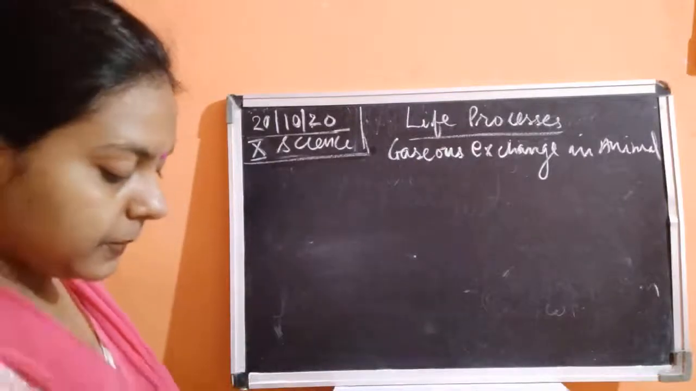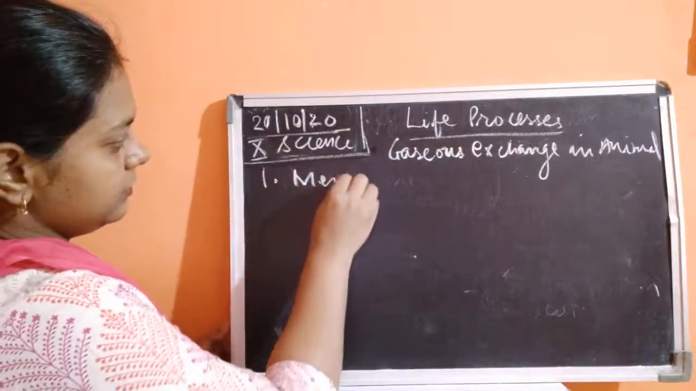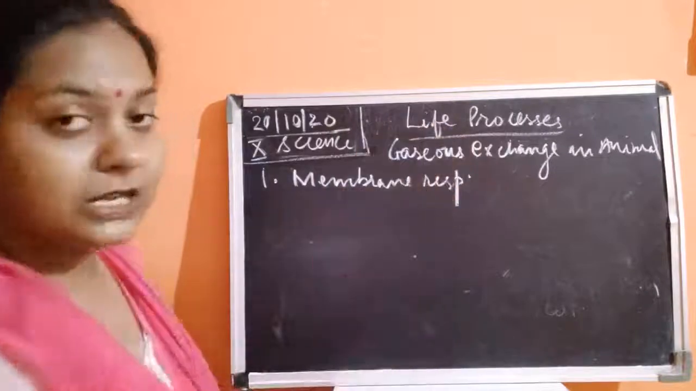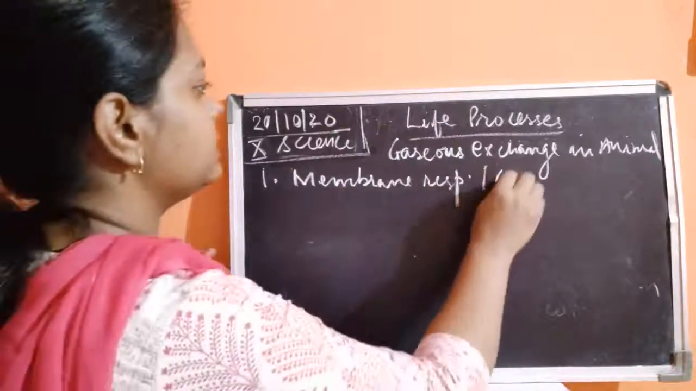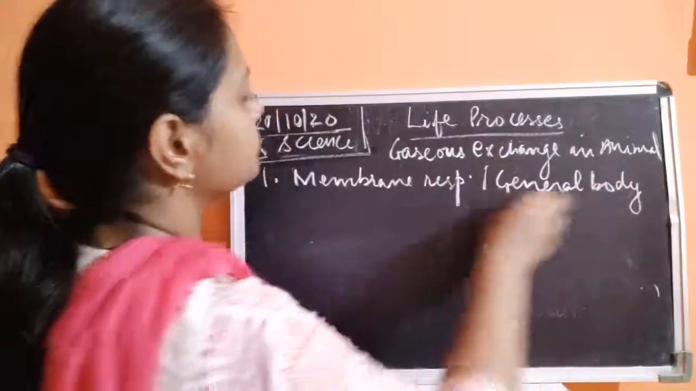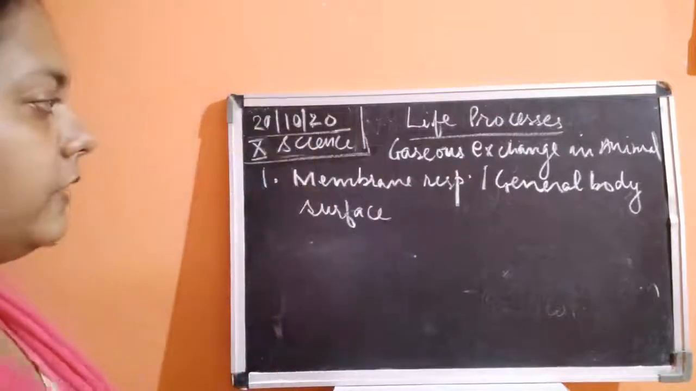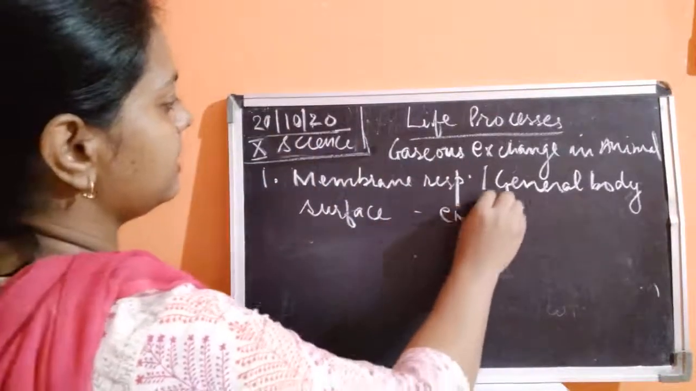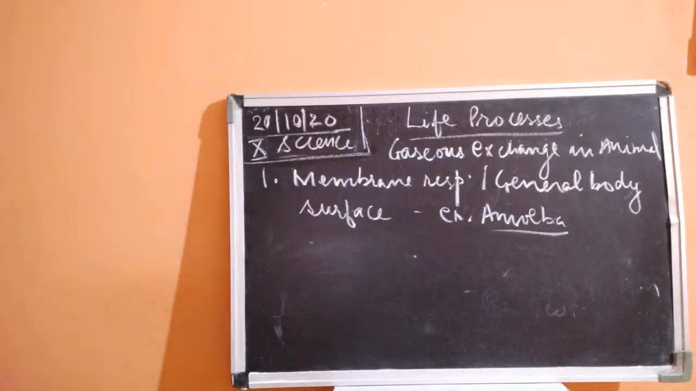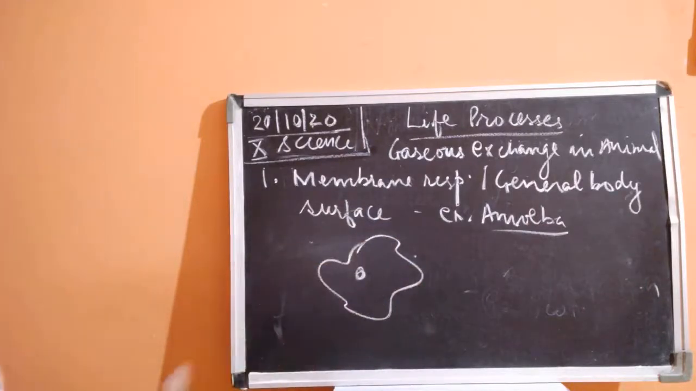It could be the membranous respiration, membrane respiration, which could be general body surface. Okay. Now where it is taking place, example amoeba. As this amoeba is a single celled animal, there what happens, this amoeba has no special organ for respiration.